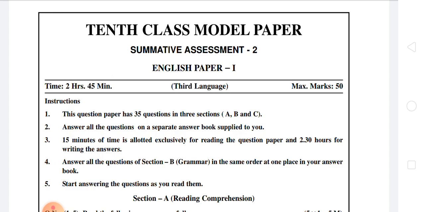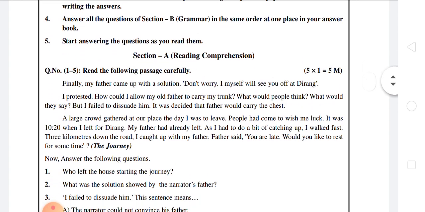So you have to write all the grammar answers also in the booklet. Start answering the questions as you read them.